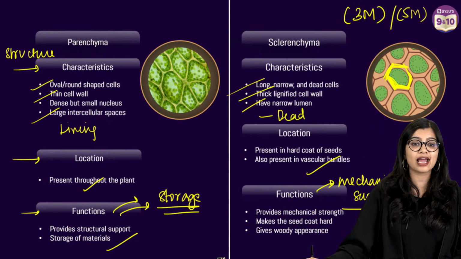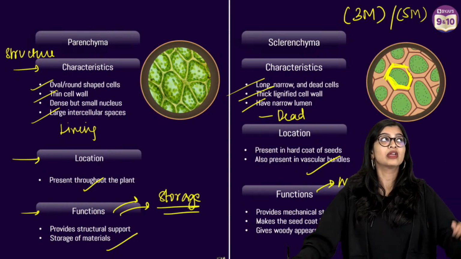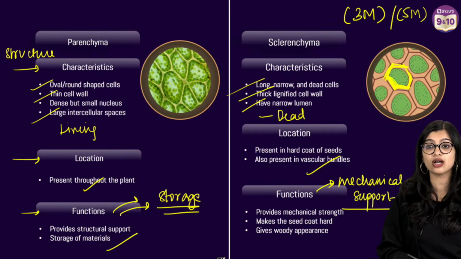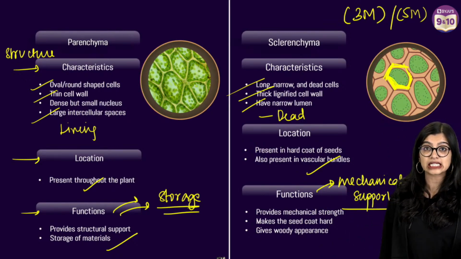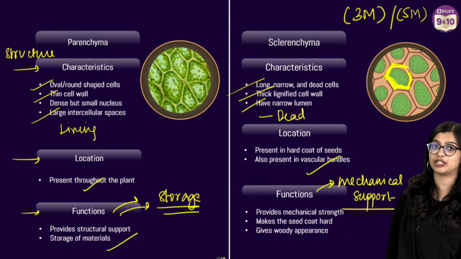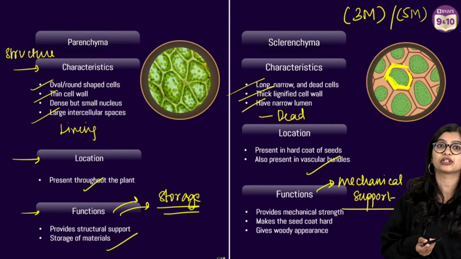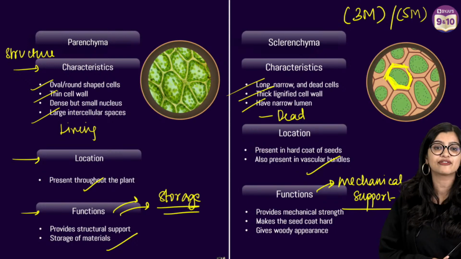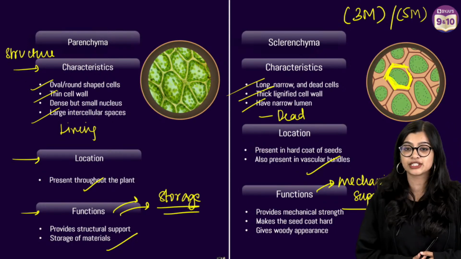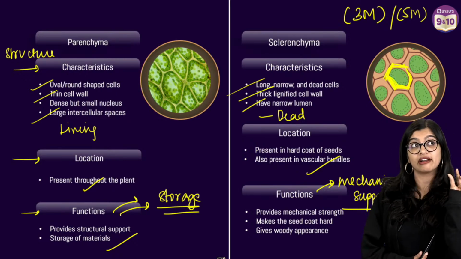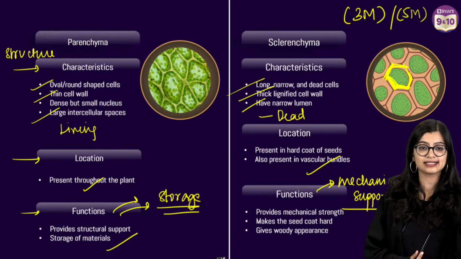Parenchyma consists of unspecialized cells. See, I will not say unspecialized. I will say relatively unspecialized, because when compared to collenchyma and sclerenchyma, they are relatively unspecialized. But if they are categorized as permanent tissue, we can't say it is fully unspecialized, because permanent tissues arise after the process of differentiation, which is why I prefer to always use the term relatively unspecialized.